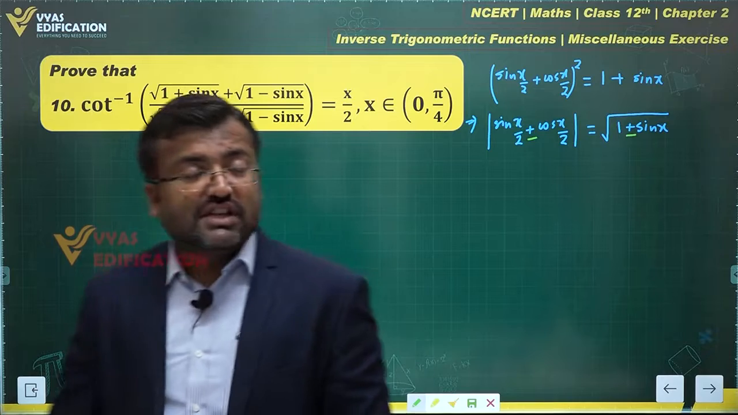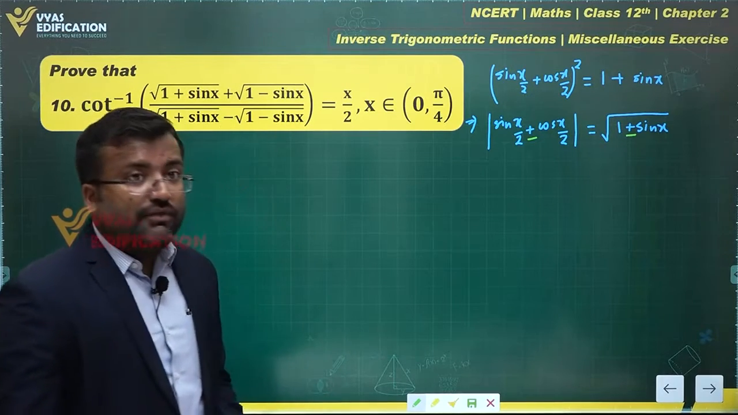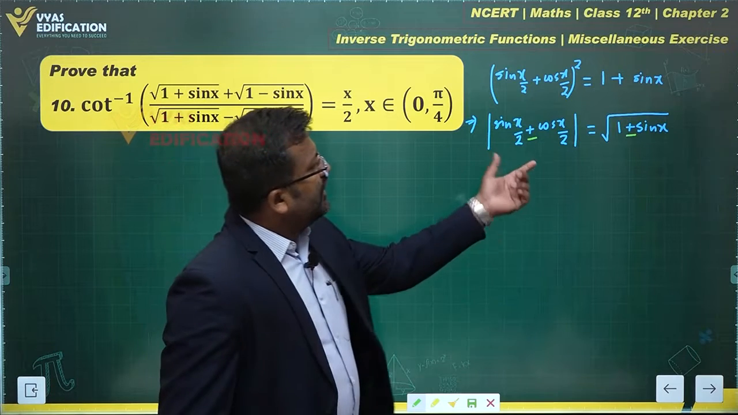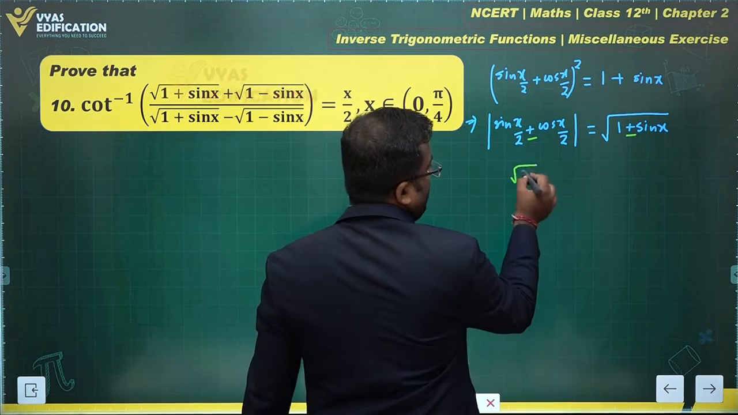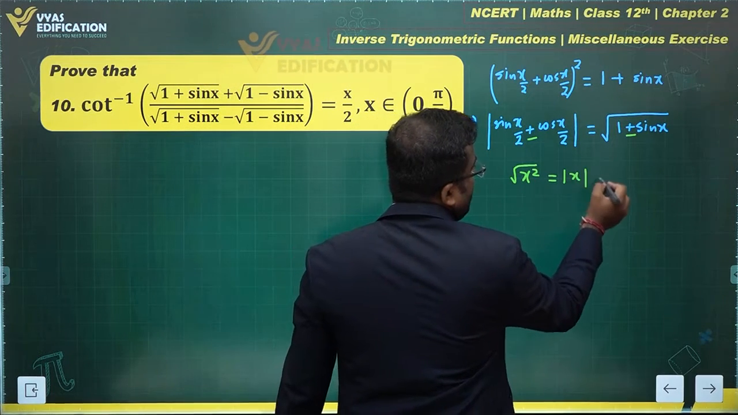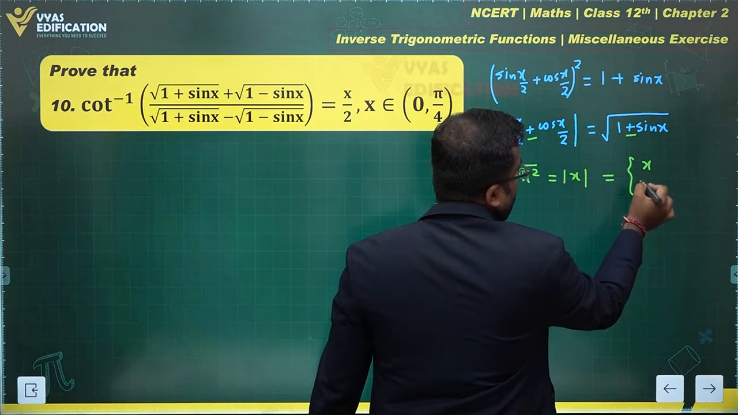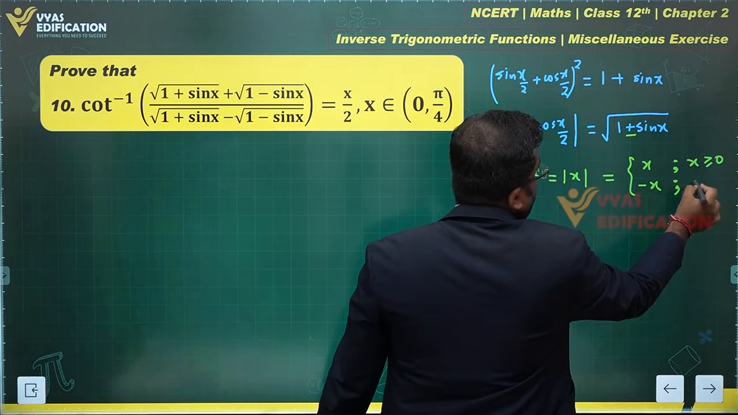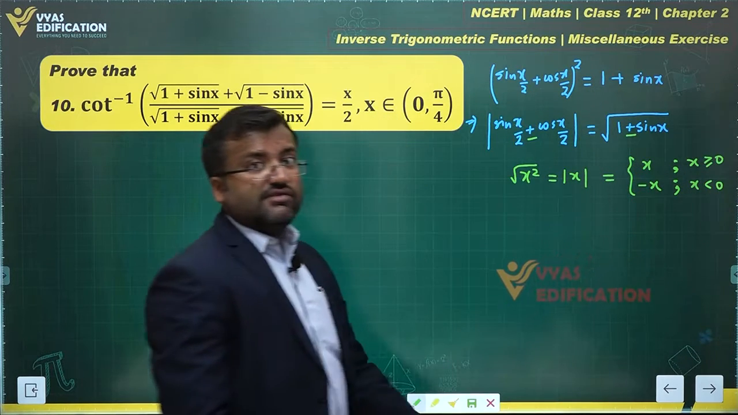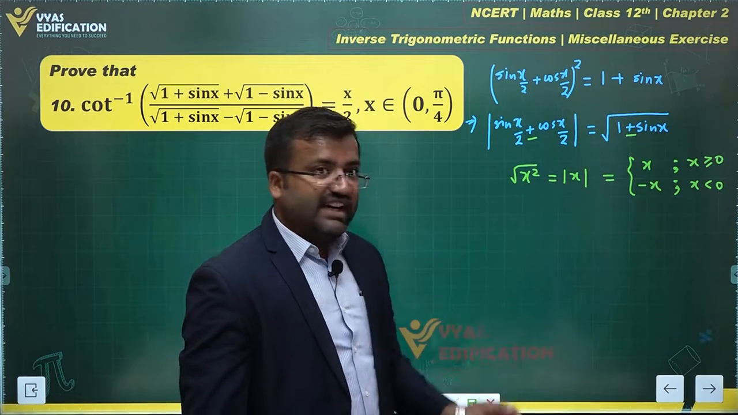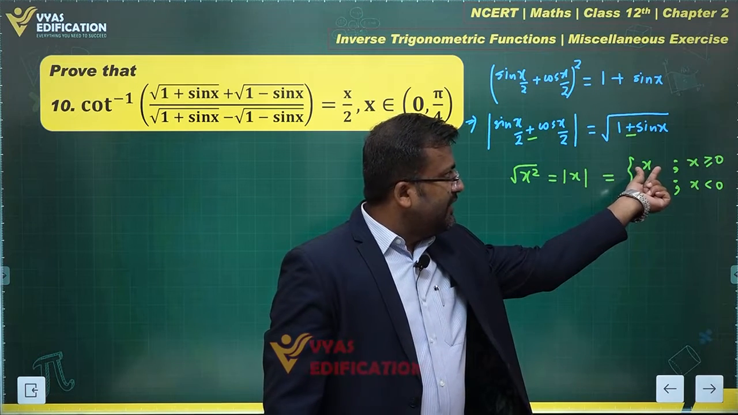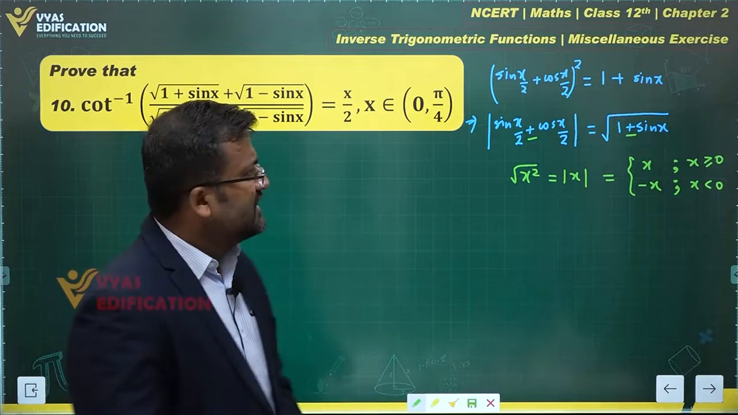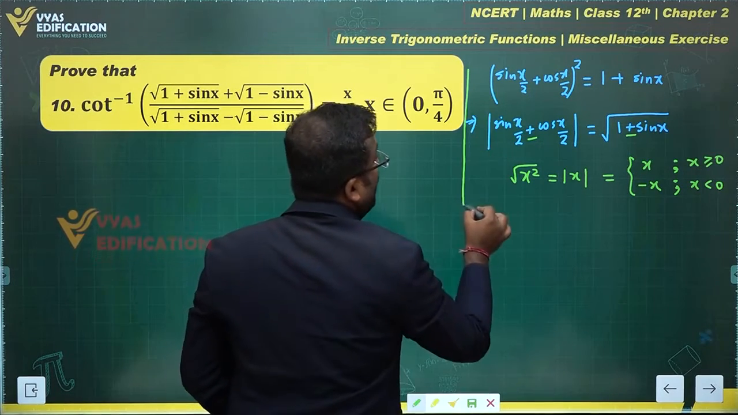Okay, |sin x/2 − cos x/2| will be equal to √(1 − sin x), under root of 1 minus sin x. Now what about modulus of x? Since under root of x square is equal to modulus of x, this will be equal to either x or minus x, depending upon whether x is positive or x is negative. If x is positive, this will be simply equal to x. If x is negative, this will be simply equal to minus x. Those are some things that we already know.